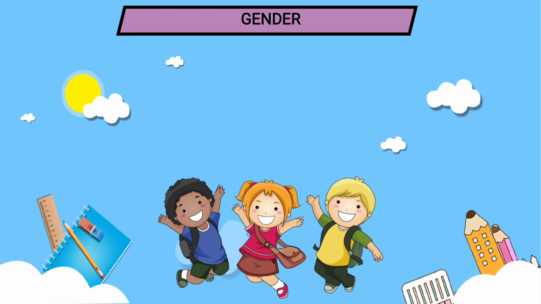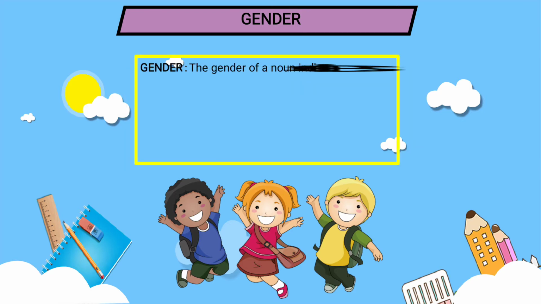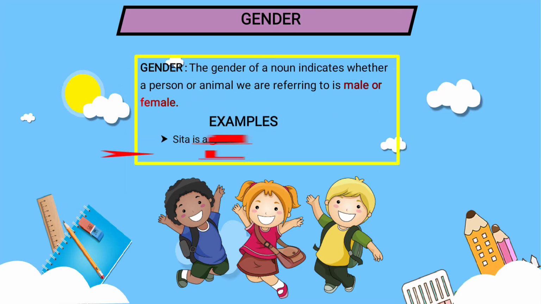So here, what is gender? First of all we'll know what is gender. So the definition of gender is here. The gender of a noun indicates whether a person or animal we are referring to is male or female. So gender is also a noun which indicates whether it is male or female. Male may refer to boy, female refers to girl. So a noun which indicates whether he or she is a boy or girl, whether an animal is a boy or girl, means male or female. Now that is known as gender.